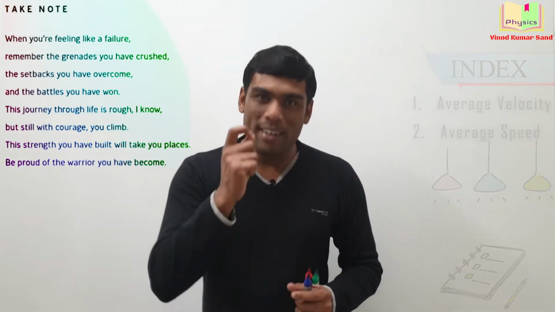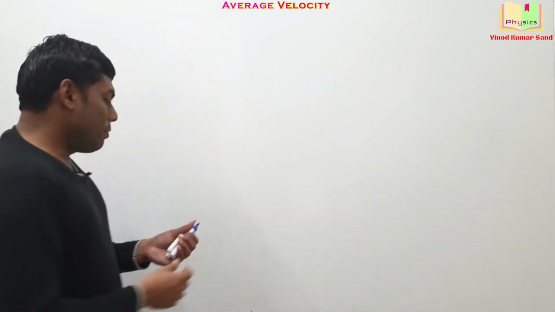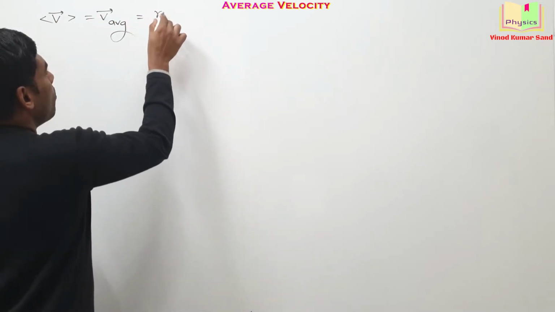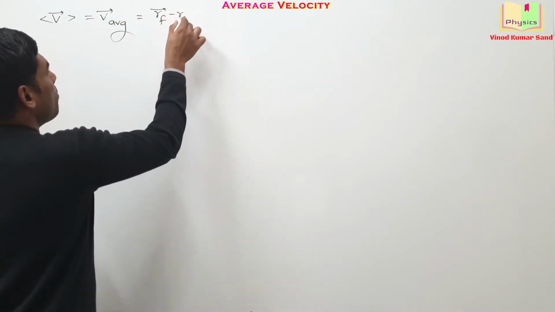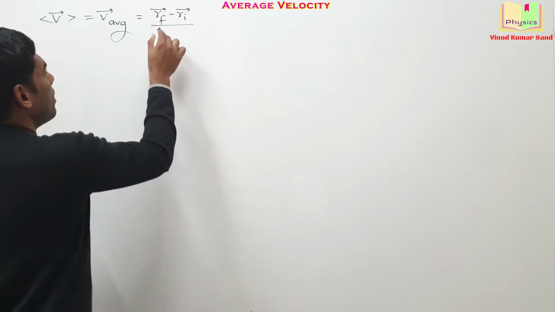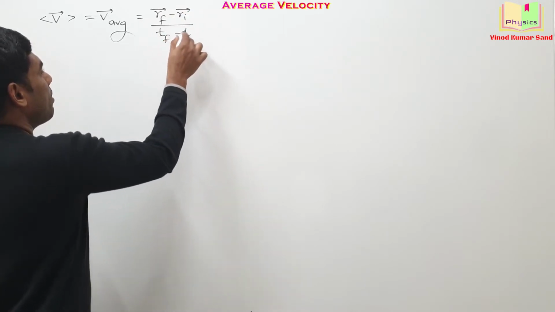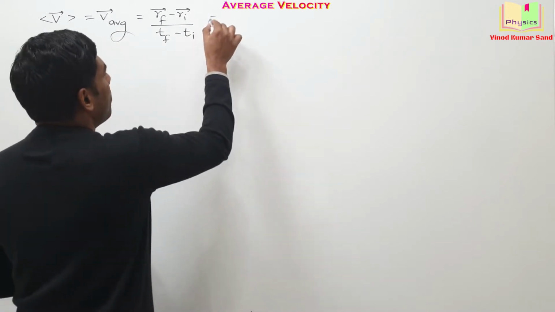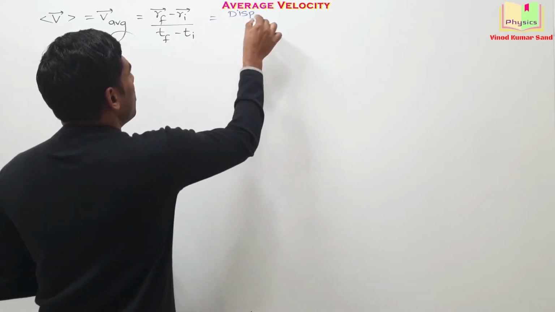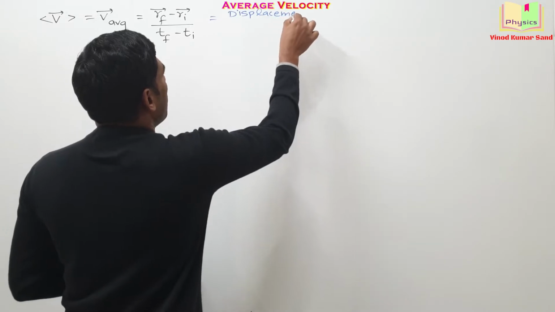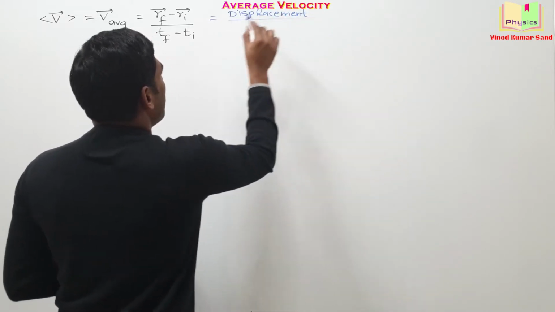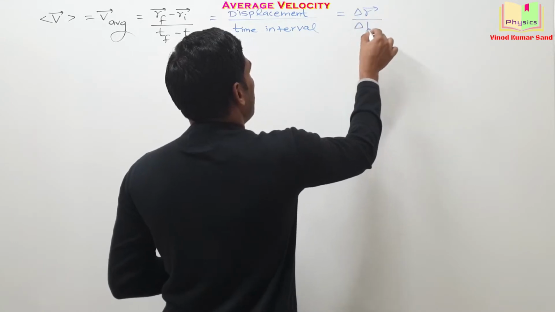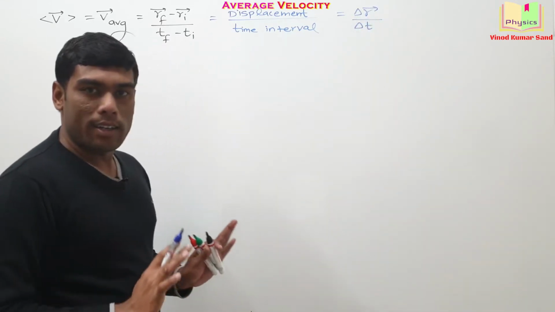So let's begin with our first topic, the average velocity. This is actually equal to the final position minus initial position divided by the final moment of time minus initial moment of time, or technically we can write this as displacement divided by the time interval, del r vector divided by del t.